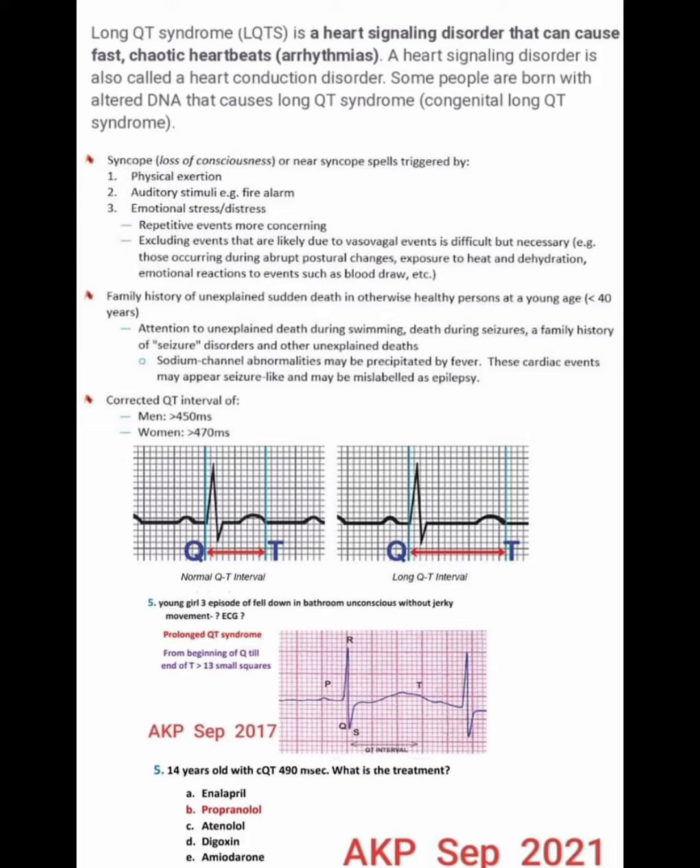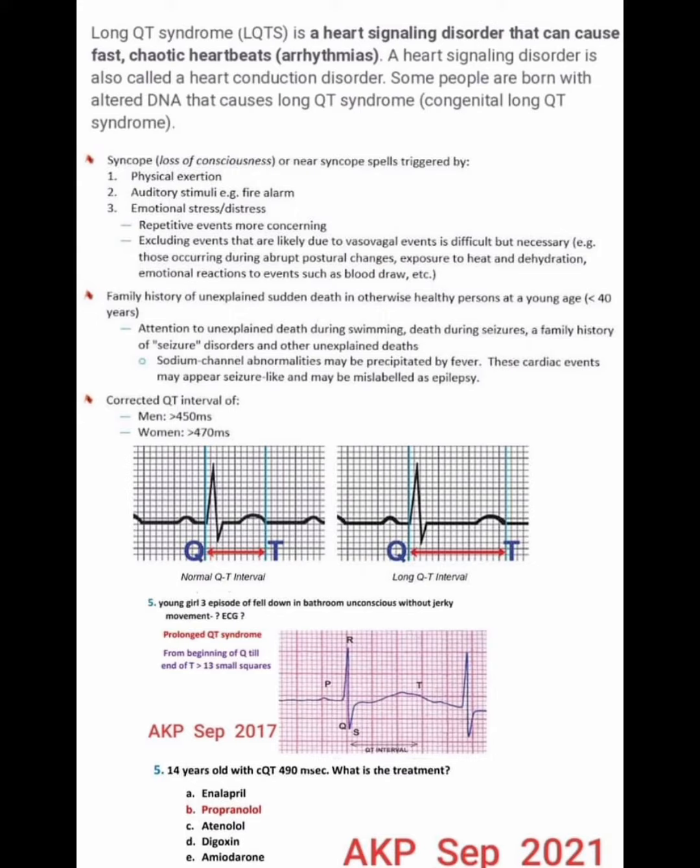Sodium channel abnormalities may be precipitated by fever. The cardiac events may appear seizure-like and may be mislabeled as epilepsy. Corrected QT interval in men is more than 450 ms and in women is more than 470 ms. Look at the image of the ECG, where they compare the normal QT interval and the long QT interval. So look, the long QT interval is long.